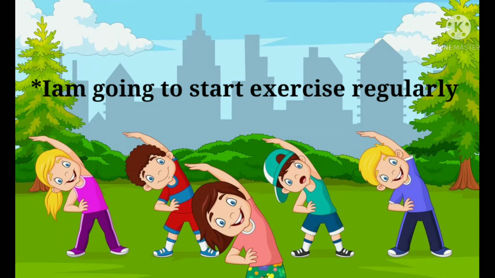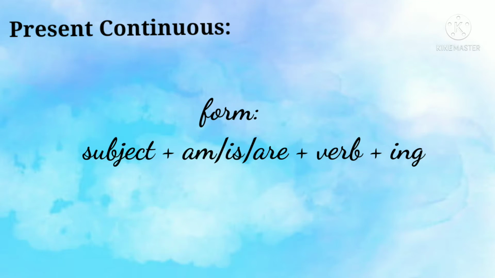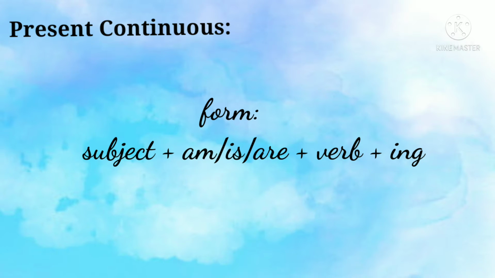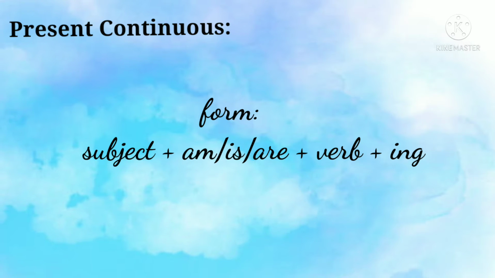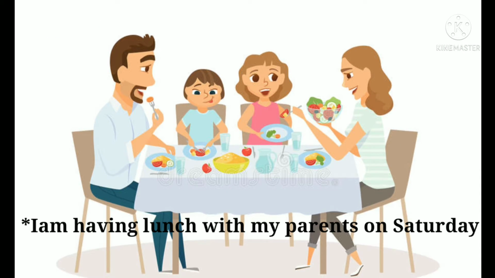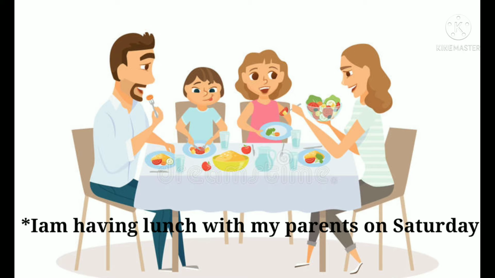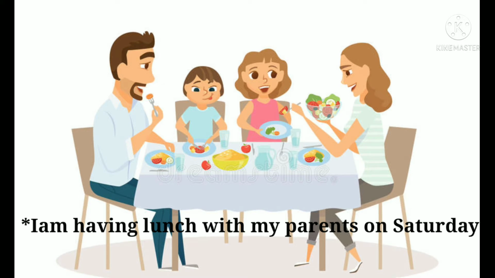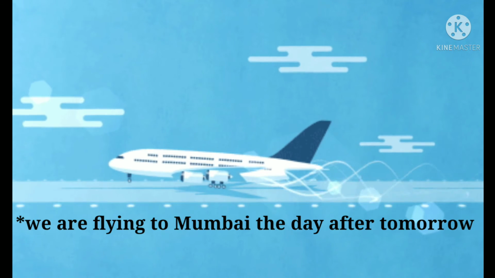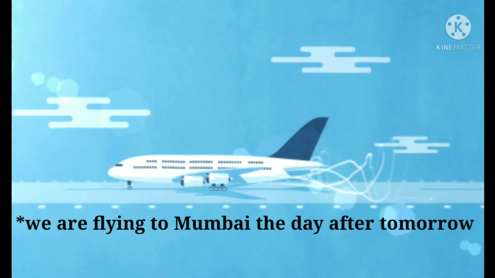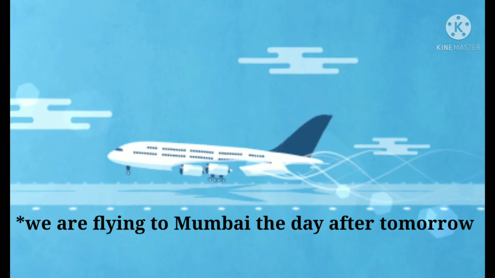Now, if it's more than a plan, if we have made the arrangement, then we use the present continuous. This is a tense you know already, and when we use it to talk about the future, it is stronger than going to. For example, I am having lunch with my parents on Saturday. So, my parents and I have a plan to do that, but also we have agreed on the time and place. It's already fixed. Another example, we are flying to Mumbai the day after tomorrow. So, we have purchased the flight tickets and our trip is already confirmed.